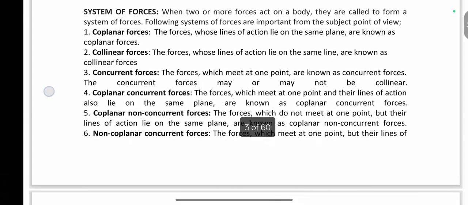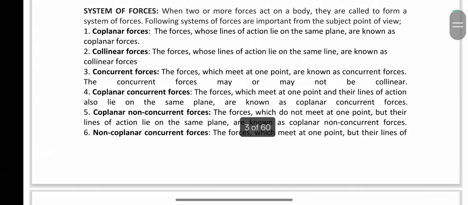The next one is concurrent forces. Concurrent forces usually meet at some point. If two or more forces are there and all their lines of action meet at the same point, then they are called concurrent forces.